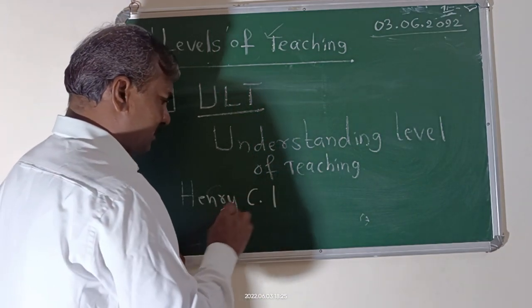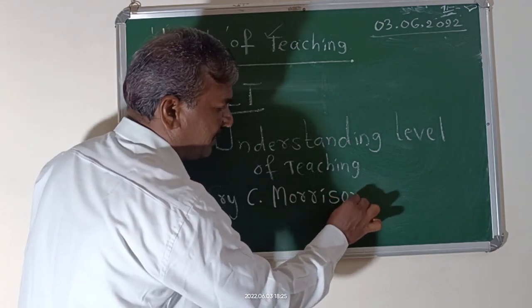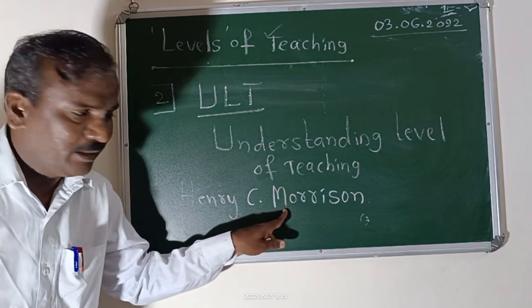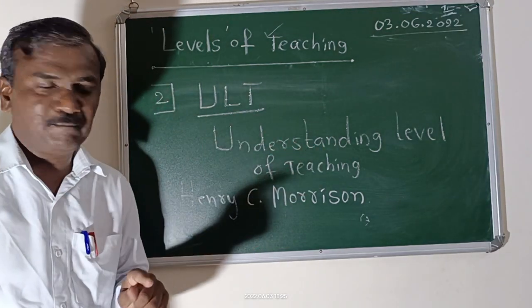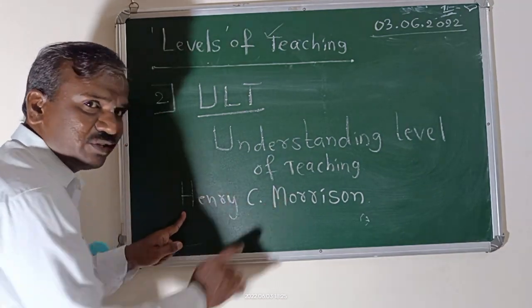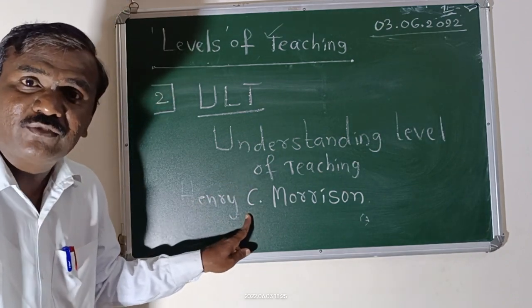Henry HC Morrison. Please remember, Henry Morrison. He used this term understanding level of teaching. This man, Henry C. Morrison, is a professor working in the University of Chicago.